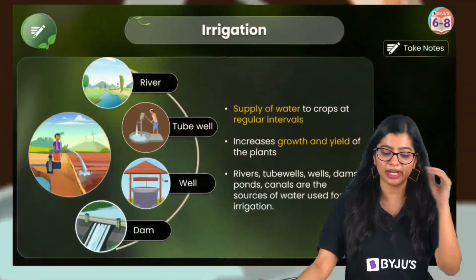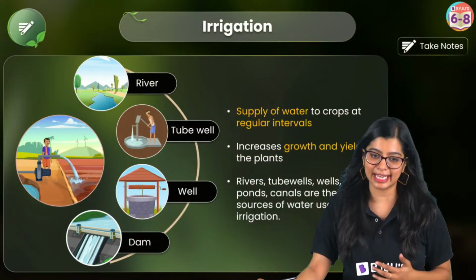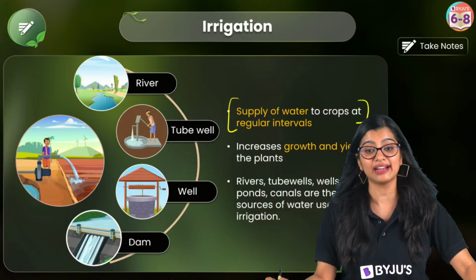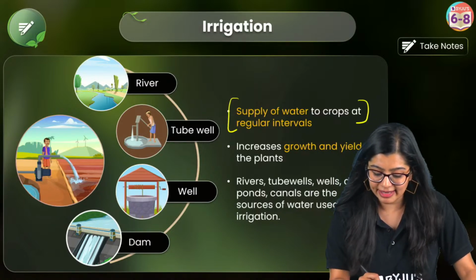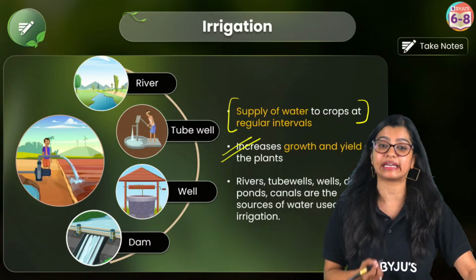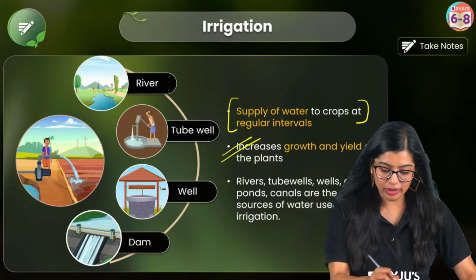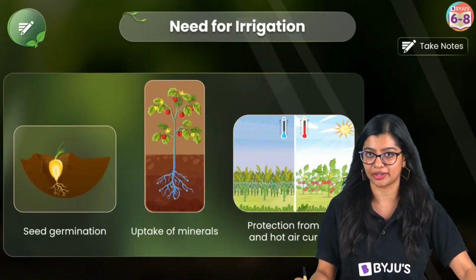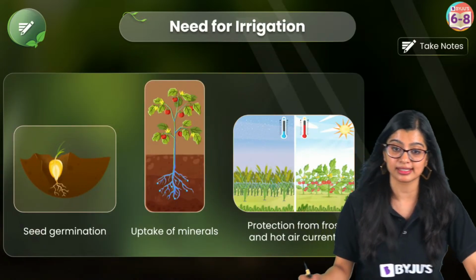So now, of course, when we talk about irrigation, what is irrigation? Irrigation is nothing but supply of water to crops at regular intervals, right? And we see that water is necessary to increase the growth of the plant. Now rivers, tube wells, and dams are all different ways in which we can get water. Now why is irrigation necessary?